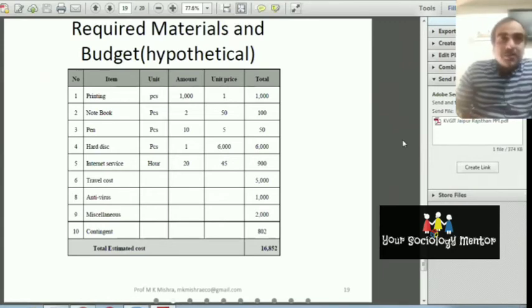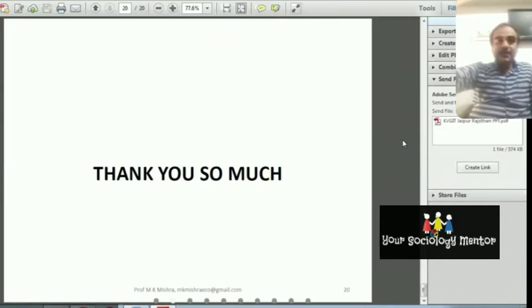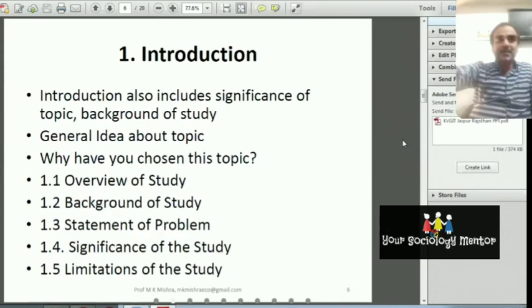All the costs are written: printing, notebook, pen, hard disk, internet, travel cost. You have to write what will be the quantity and what will be your budget, because that will also be approved if you are writing the research project proposal for the UGC or for good universities. So this is also important. One thing is also important, I am discussing here. So I am coming again here.